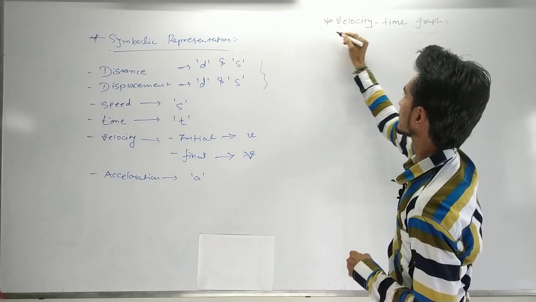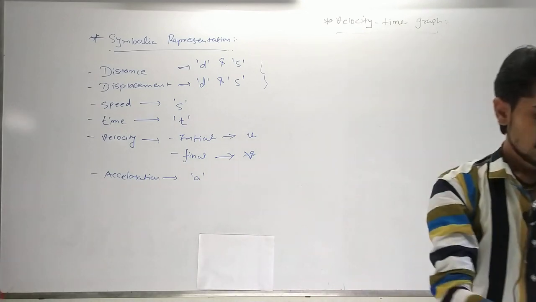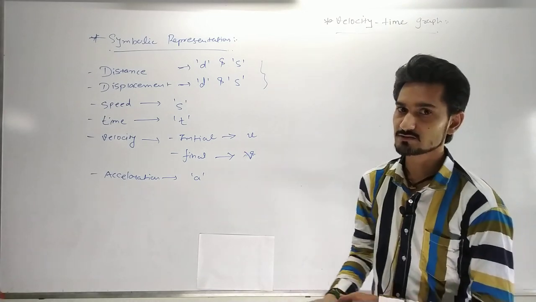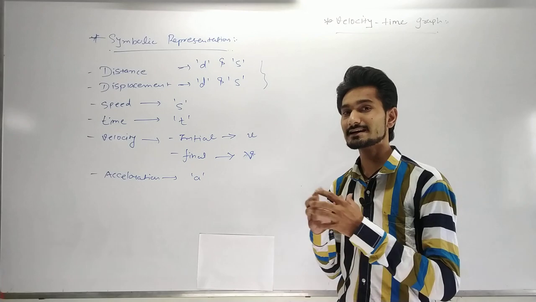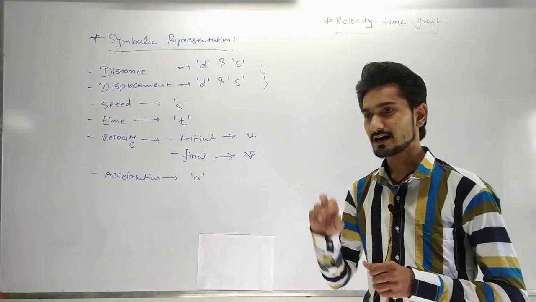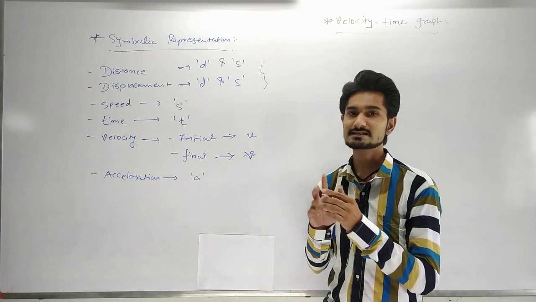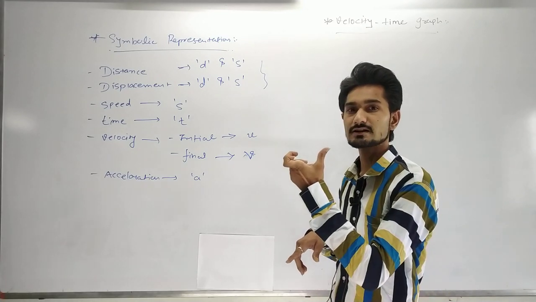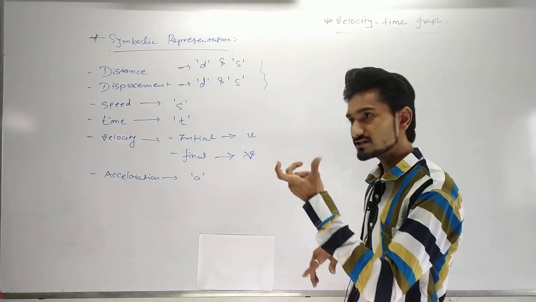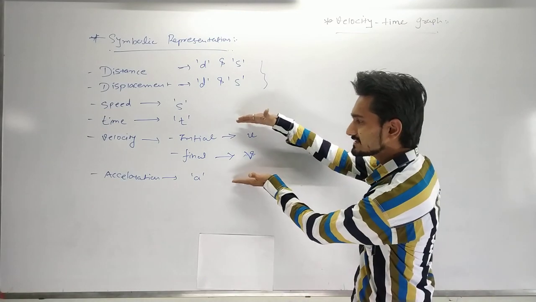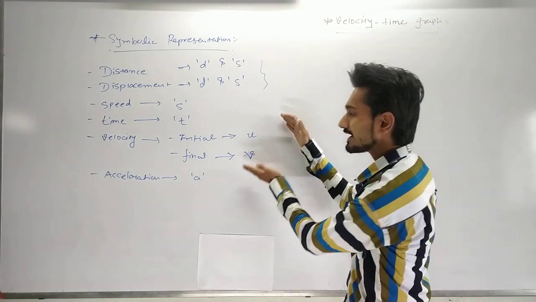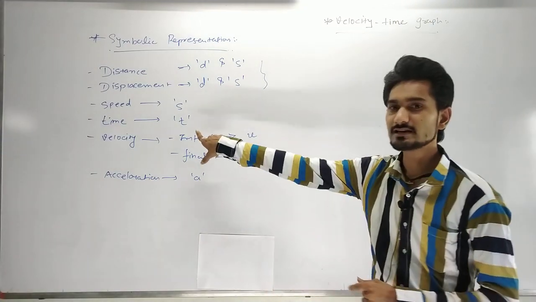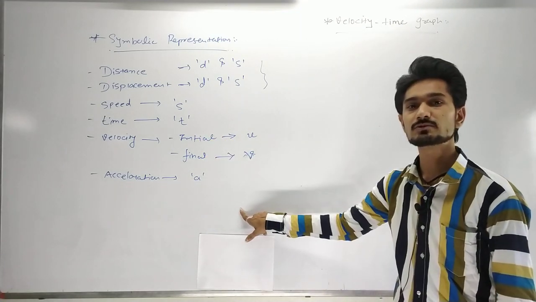Now the velocity time graph gives us the quantity. If you remember when we talked about acceleration, if I want to measure the acceleration, what quantities do I require? I require two quantities: one is the velocity and the second one is the time. Now in velocity I need the change in the velocity. Not only the velocity, but I need the change in velocity. So the change in velocity will come from this part, and also I need the time. So whenever I draw the velocity time graph, it directly gives us the acceleration of the body.